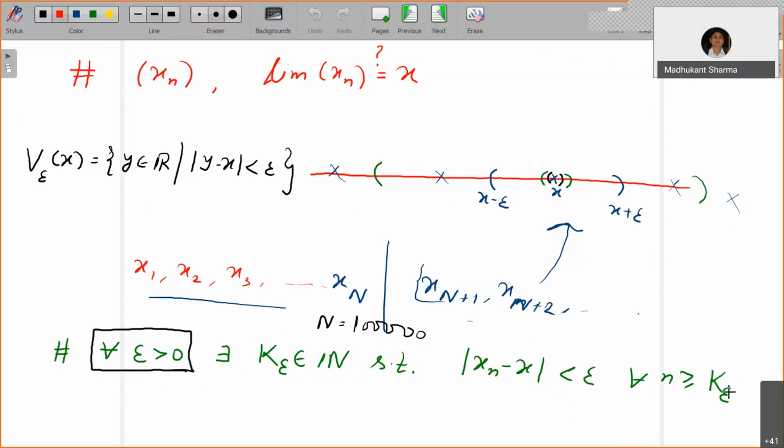Afterwards, all the elements are going to lie in the neighborhood of x. Now, if you take epsilon very small, it tells you that after some stage, like 1 lakh, you can say x1 to x3 and so on up to x lakh, then from x lakh 1 onwards, all the other entries are going to be sitting closer to x.